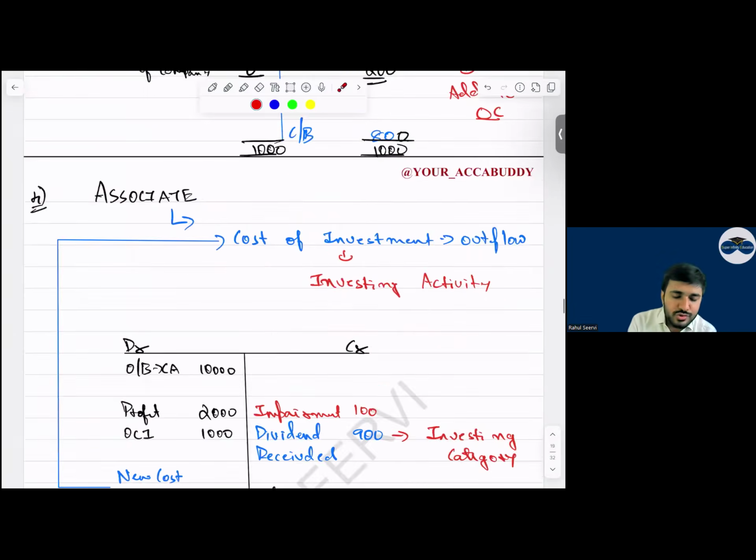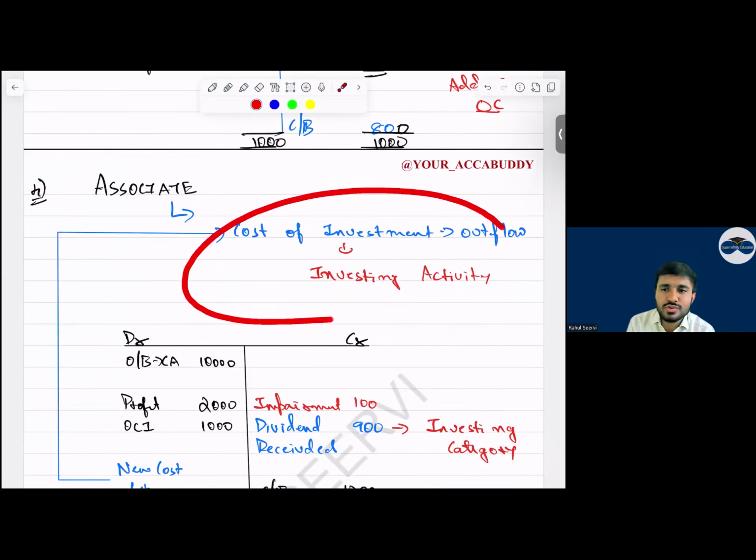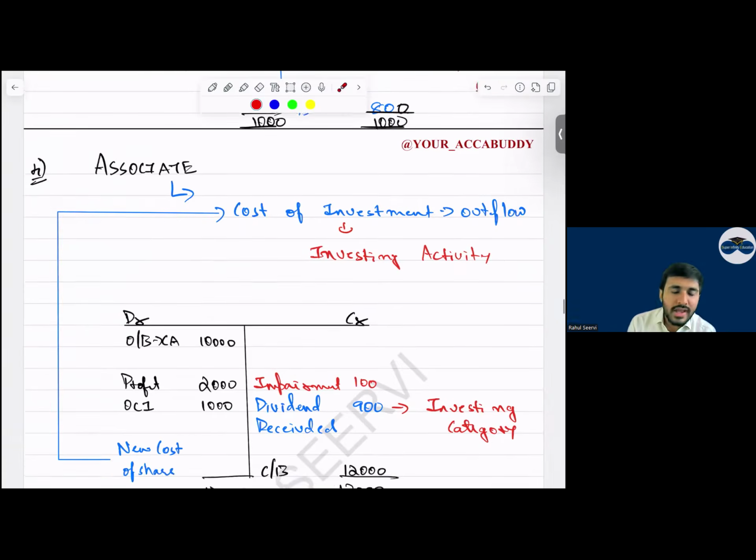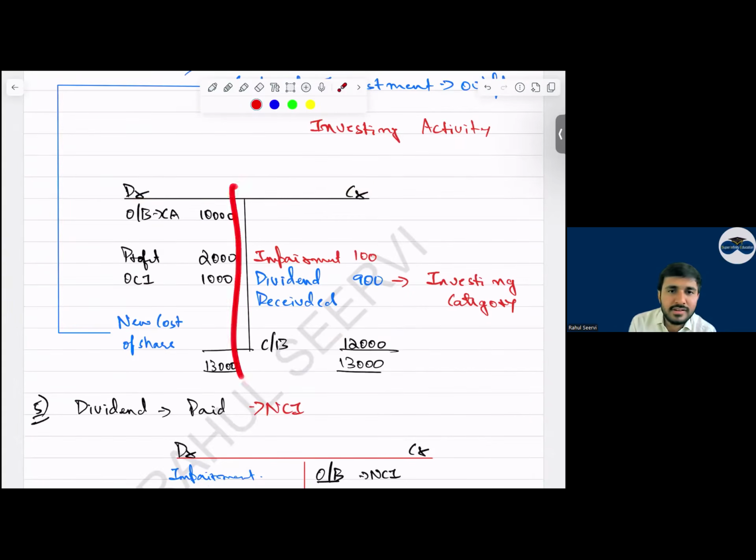Then coming to associates. Whenever we purchase any associate, can I say cash outflow is there? If cash outflow is there, we record this as a negative value in investing activity. Now one more thing for associates: dividend received and impairment. This impairment is not frequently tested, but dividend received is tested. So opening carrying amount of the associate, closing. During the year, profit and OCI we allocate. If there is any new associate, add that, and the difference on the credit side will be the dividend received. Dividend received we recognize as a positive balance in the investing category.